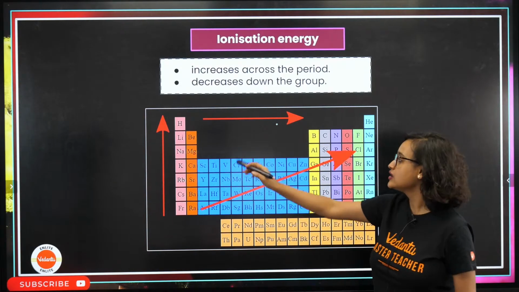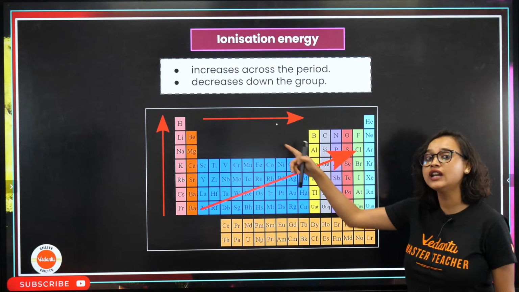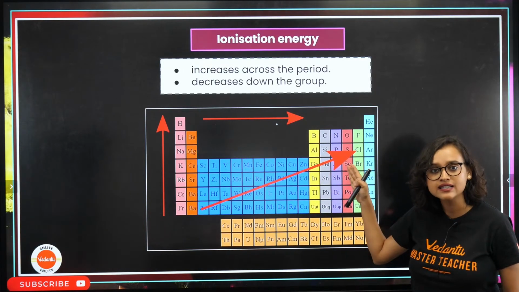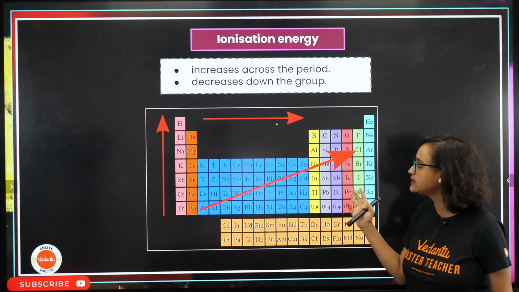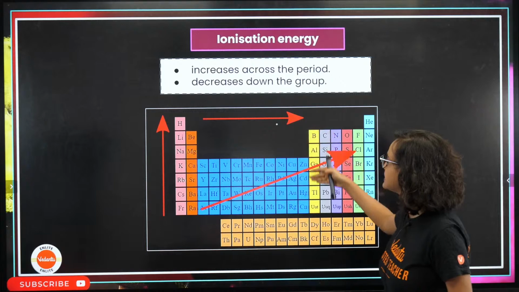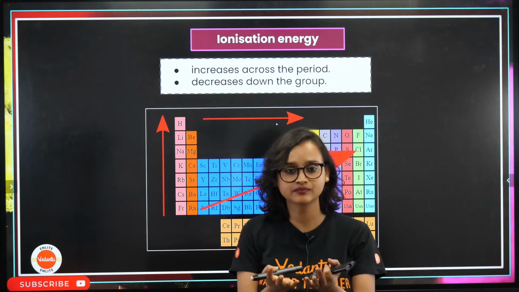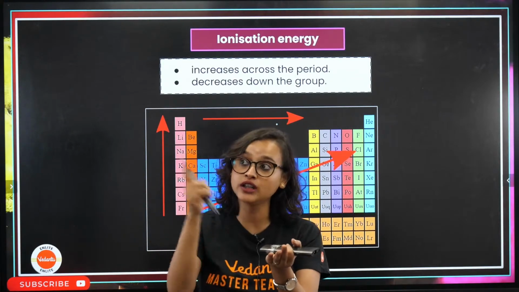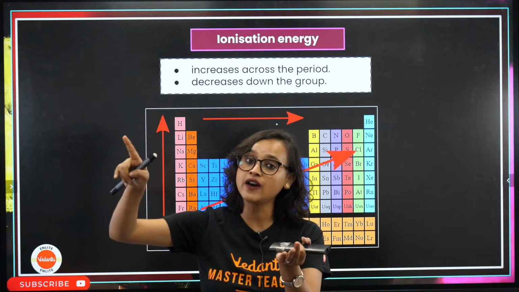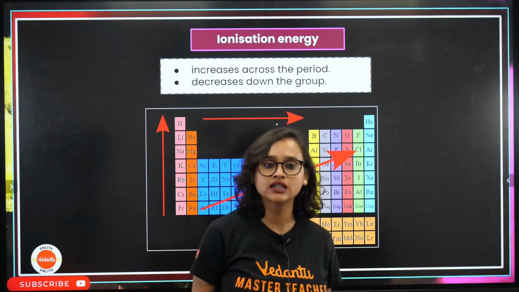Anyway, so these guys, they want to take an electron, they don't want to give away. So what will happen? Ionization energy will increase. Because they don't want to give their electron. That's it. That's the trend. And it decreases down the group. As you go down the group, what will happen? Size increases. The size increases from the nucleus. The electron is very far away. So, whoop, you can take away the electron easily.